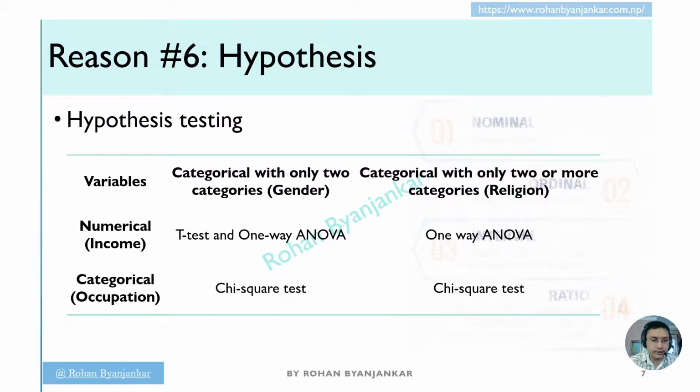Then there are only two categories for the time being, so I can use t-test or one-way ANOVA. But if the categorical variable has more than two categories, then we shall use one-way ANOVA, not the t-test. If both the variables are of categorical nature, then we shall use chi-square test.